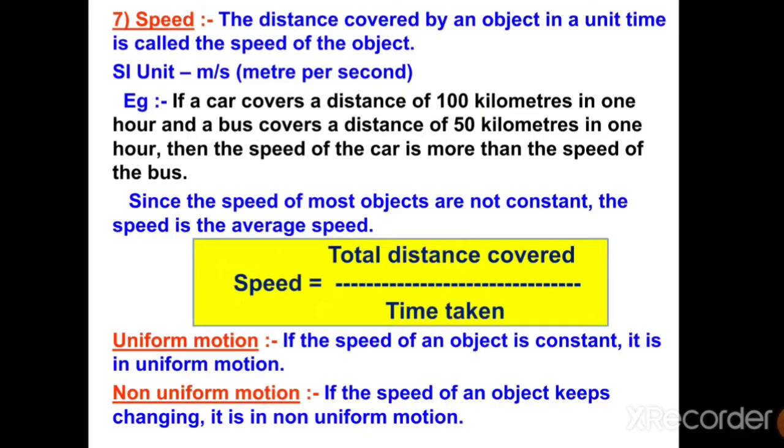Suppose in 1 second your car moves 1 meter and in another 1 second it moves 1 meter, then this is called uniform motion. But if your car is moving 1 meter in the first second and 3 meters in the second second, then it would be non-uniform motion, where the speed keeps on changing.